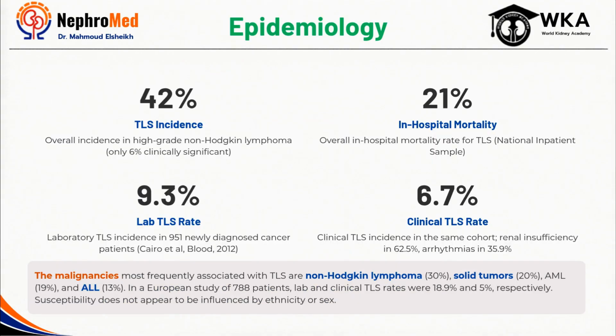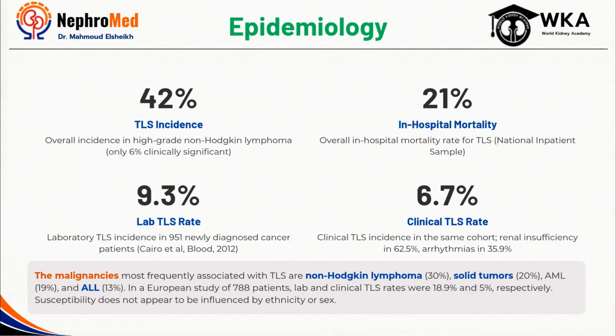Now that we have identified who is at risk, let's take a closer look at how often TLS actually occurs and why it remains such an important clinical problem. The incidence of TLS varies considerably depending on the underlying malignancy and the population being studied. For example, in highly aggressive disease such as high-grade non-Hodgkin lymphomas, overall TLS rates can be remarkably high. However, not every patient who develops lab abnormalities will go on to develop clinically significant TLS. And that is an important distinction.